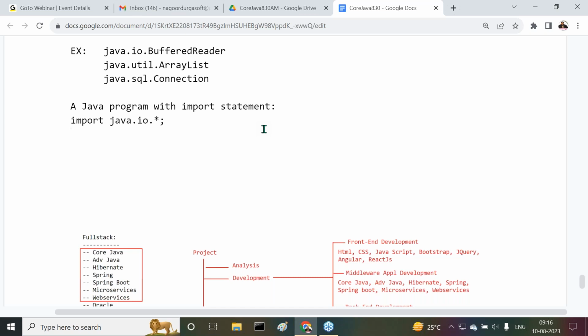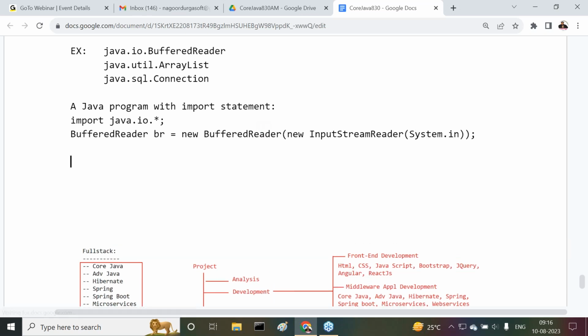Understand my point? So one time I imported, and here BufferedReader br = new BufferedReader(new InputStreamReader(System.in)); Observe carefully, guys, what we are getting here. BufferedReader br is equal to new BufferedReader, new InputStreamReader System.in.